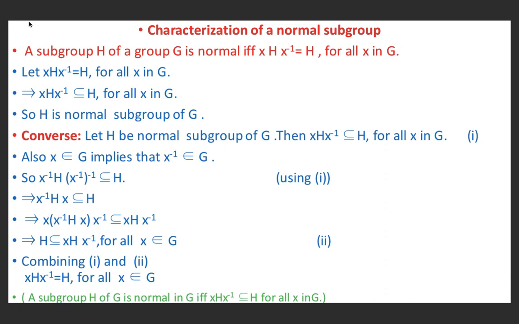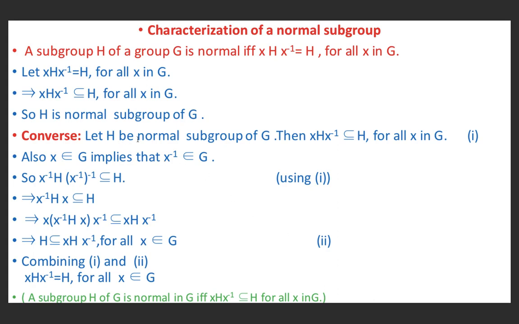First we will suppose that xHx⁻¹ is equal to H, then H is a normal subgroup of G. Then we will suppose that H is a normal subgroup of G and show that xHx⁻¹ is equal to H for all x in G. So first of all, let xHx⁻¹ equal H for all x in G. This implies xHx⁻¹ is a subset of H. It is obvious. So H is a normal subgroup of G, because in the previous lecture we proved that a subgroup H of G is normal in G if and only if xHx⁻¹ is a subset of H for all x in G.